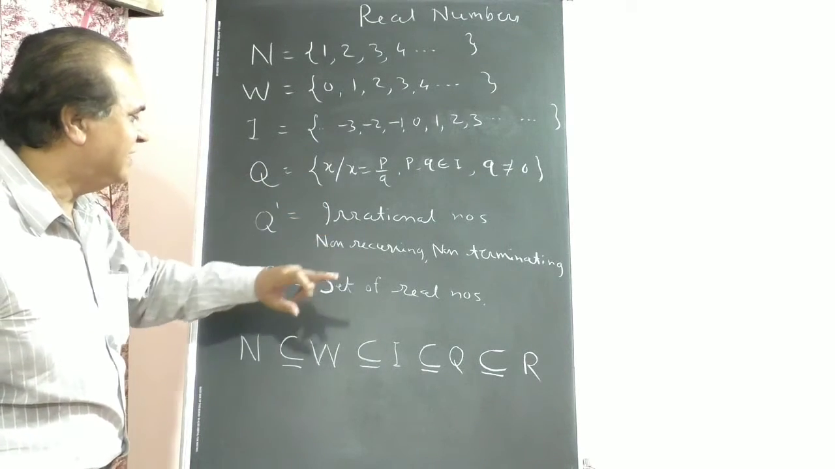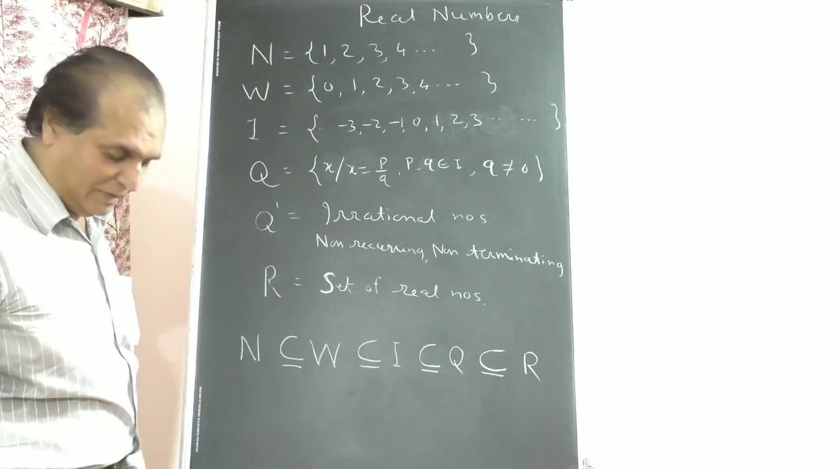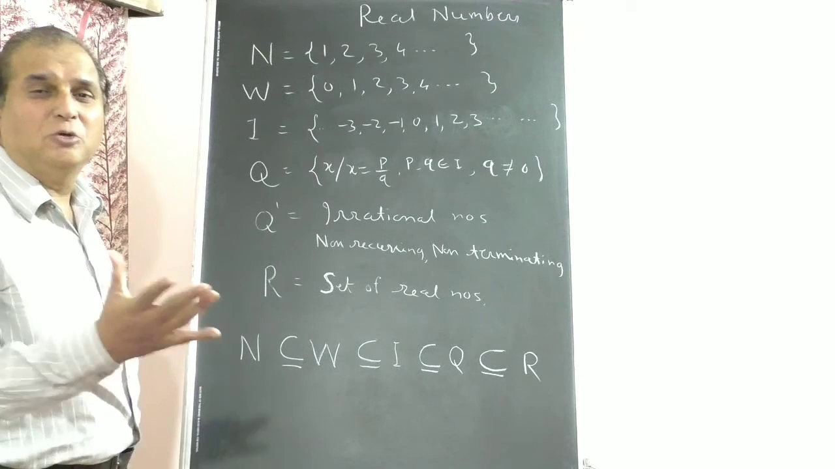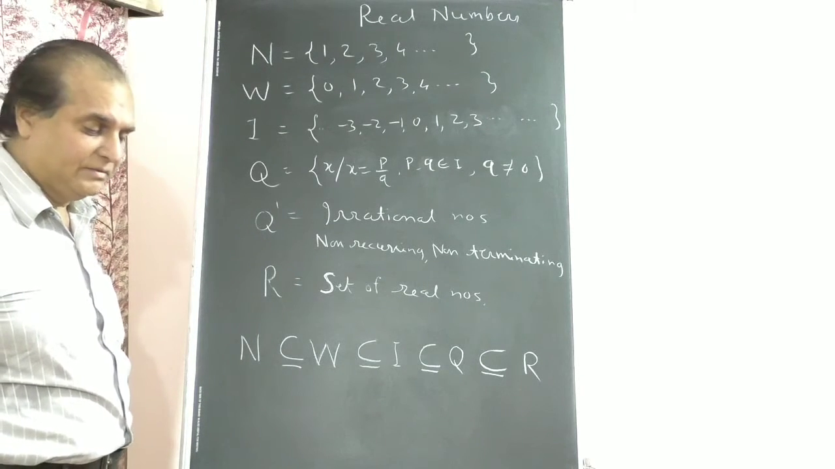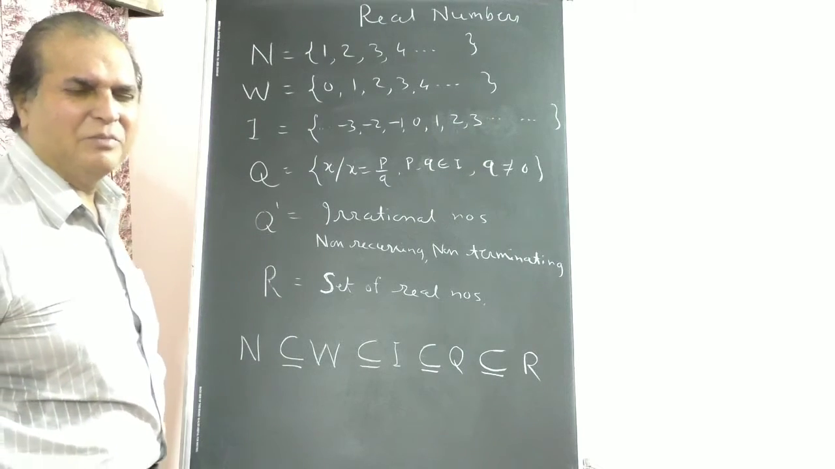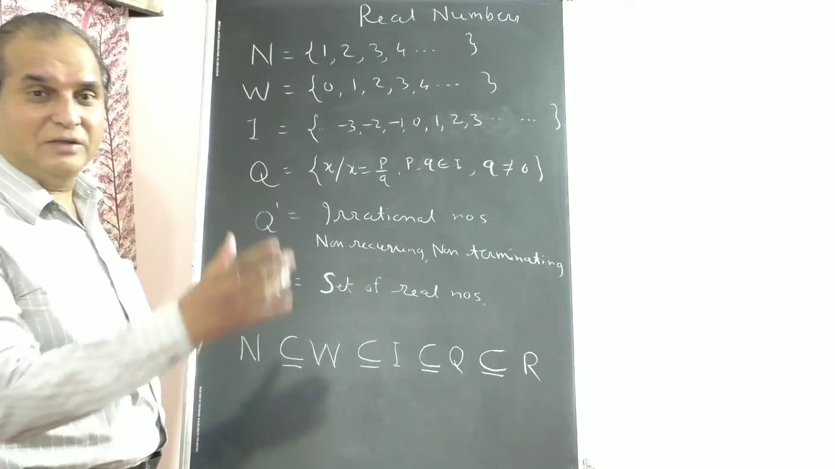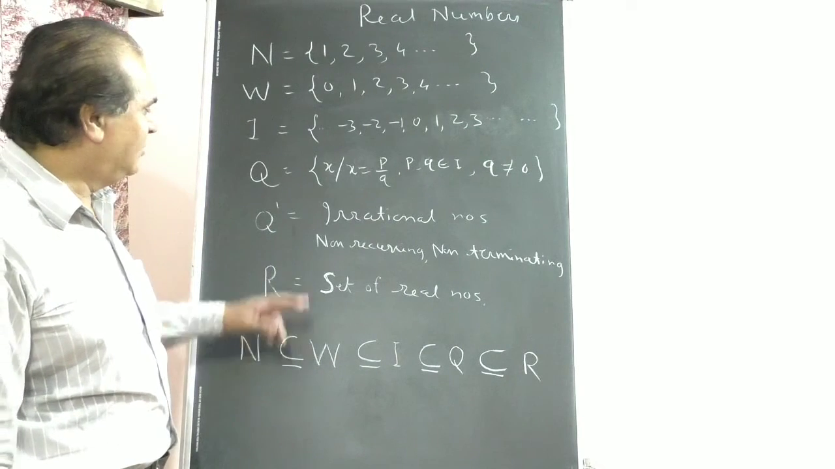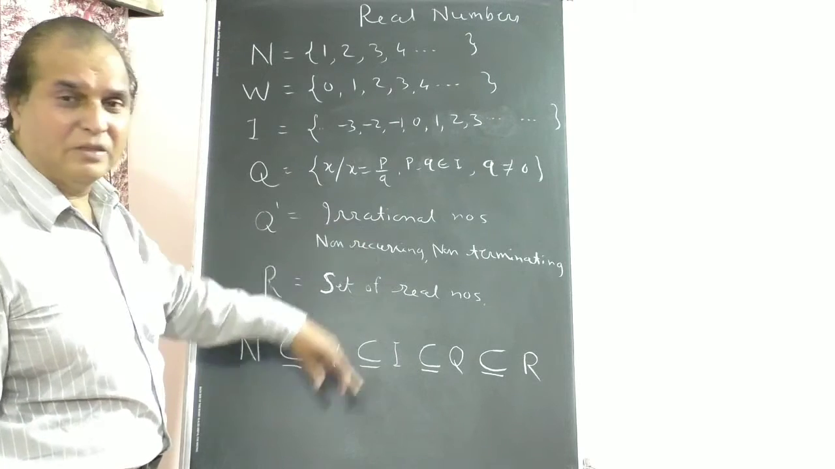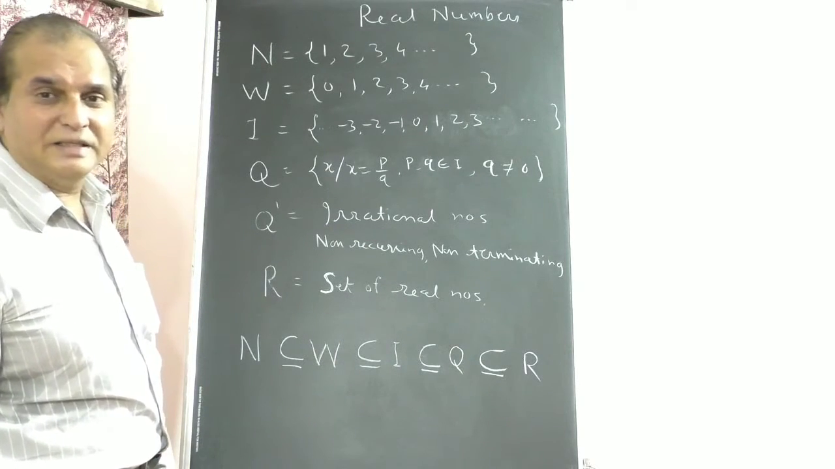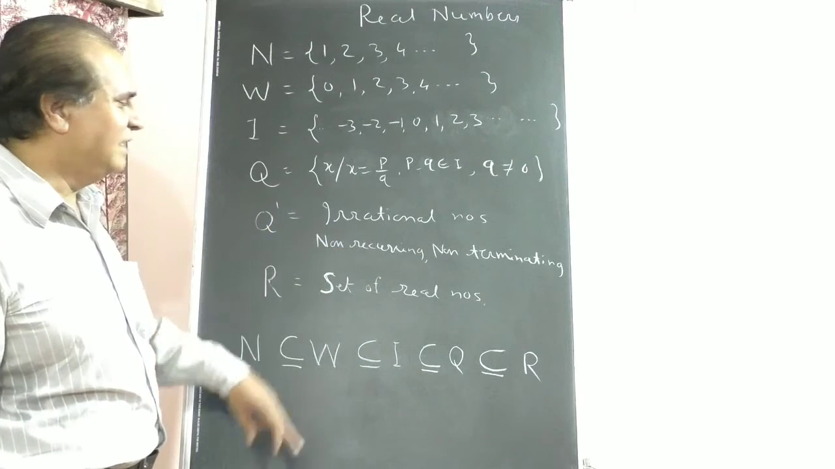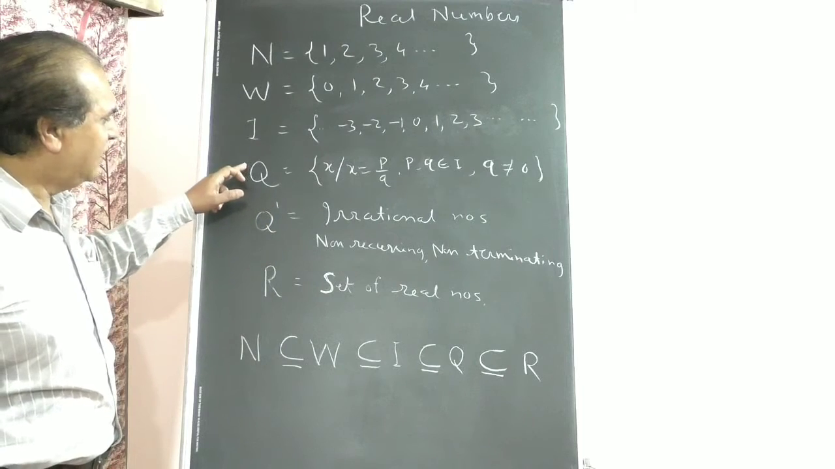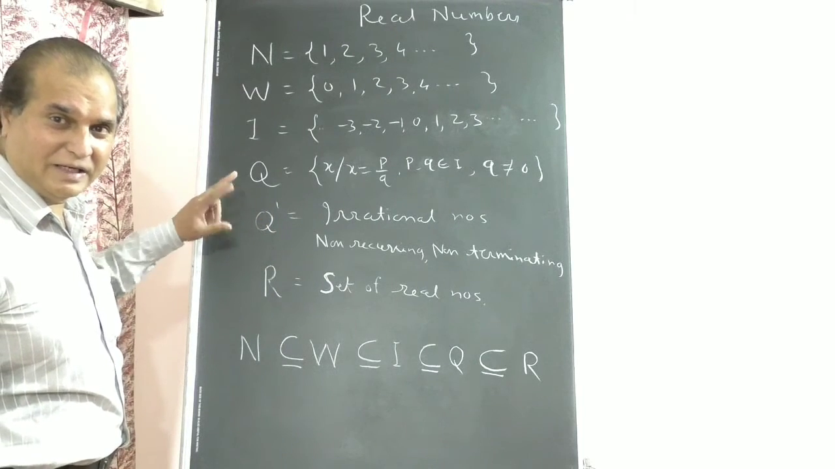And Q dash: non-recurring, non-terminating numbers are irrational numbers. They don't have a definite value. Approximately we take, suppose root 3. Root 3 is an irrational number. Approximately we take it as 1.73, but this doesn't mean 1.73 squared is 3. It is only closer to 3. Q and Q dash are disjoint sets. No rational number is irrational, and no irrational number is rational.